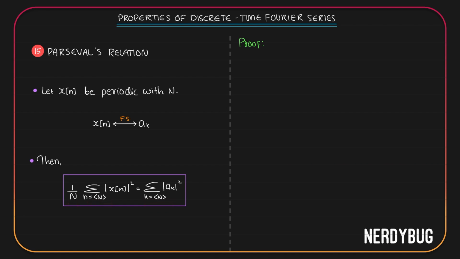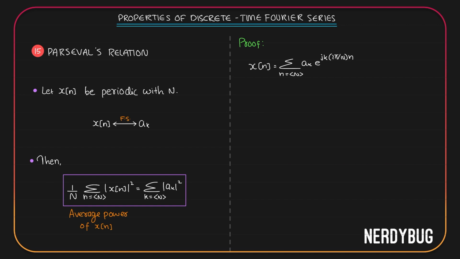On the left hand side, there is 1 by N summation over one period square of magnitude of x of n. This is simply how we define average power of a signal x of n in one period. To understand what we have on the right hand side, let us take x of n. x of n is summation where k takes any N consecutive integer values a_k e raised to j k 2 pi by N n.